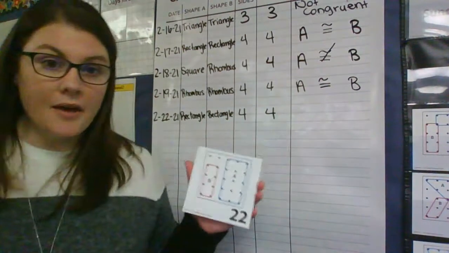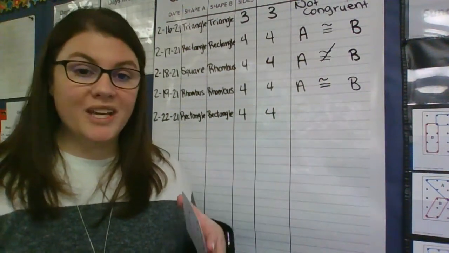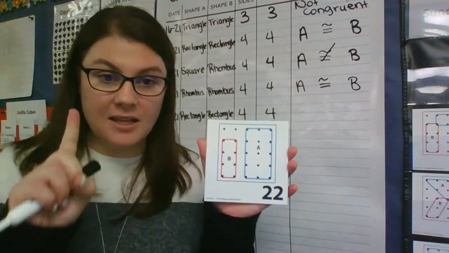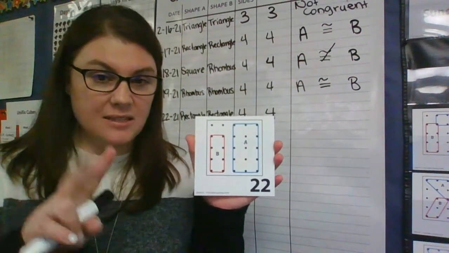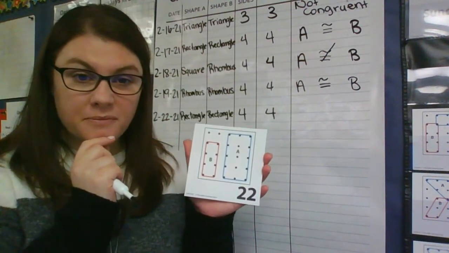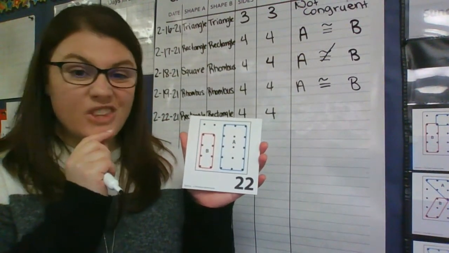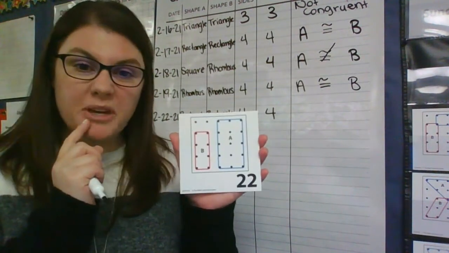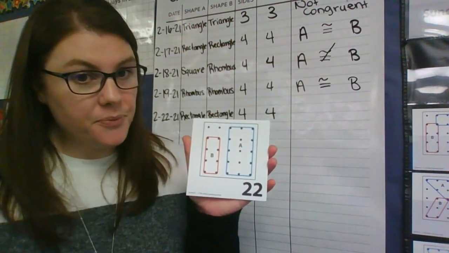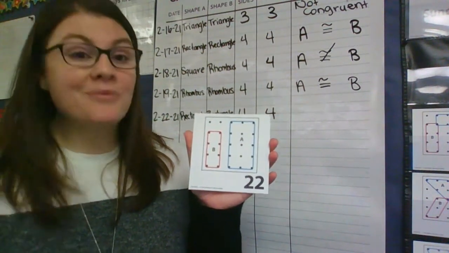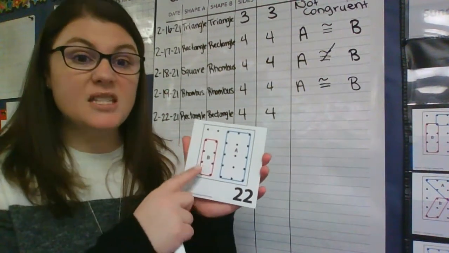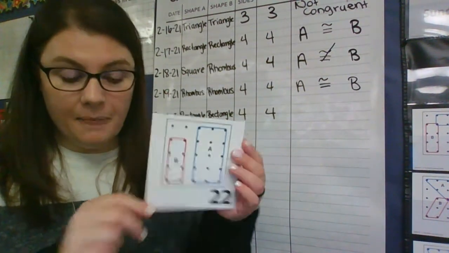All right, now that big word, congruent. Are these 2 shapes exactly the same? Exactly the same shape and exactly the same size? Well, looking at them, do they look exactly the same? They don't. Which one is bigger? Which shape, A or B, is bigger? You got it. A is bigger than B, or B is smaller than A.